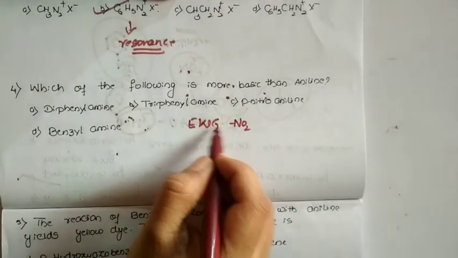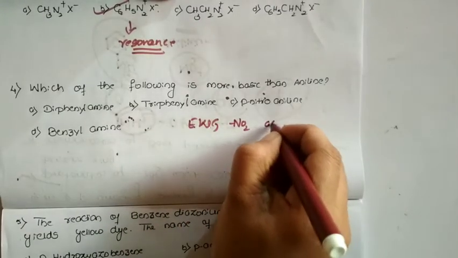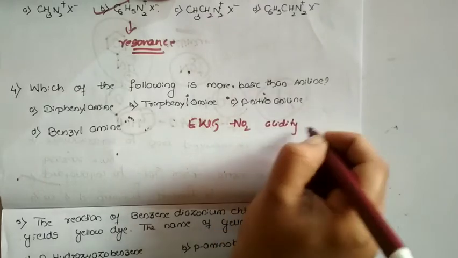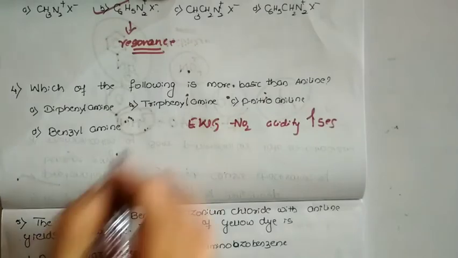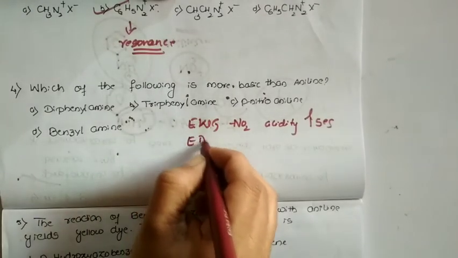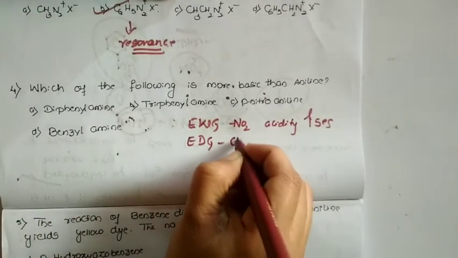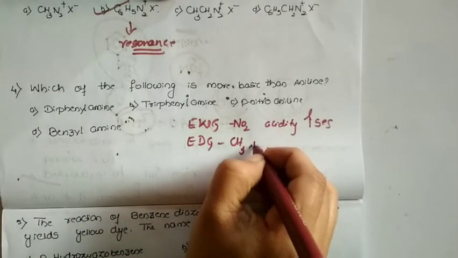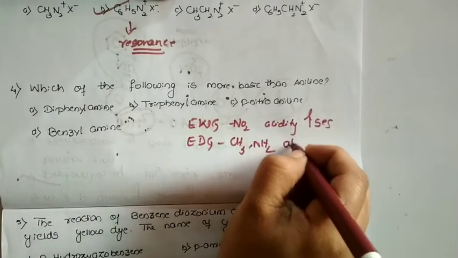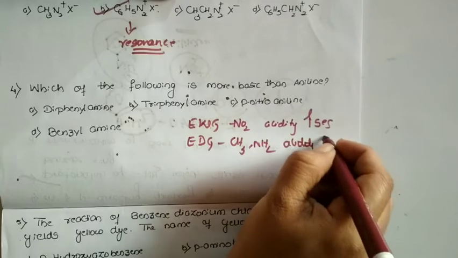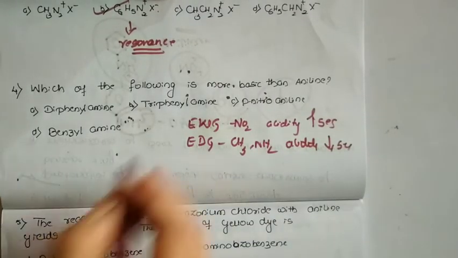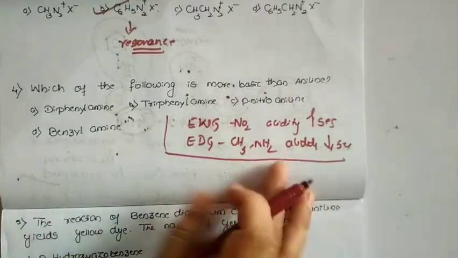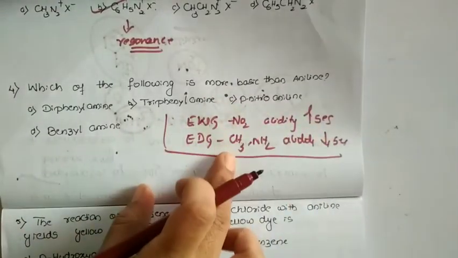Whenever an electron withdrawing group is present, the acidic property increases. Whenever an electron donating group is present, like methyl or amine, the acidic property decreases. This is regarding acidity.